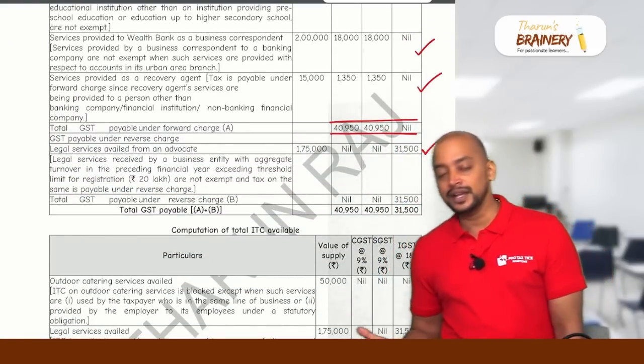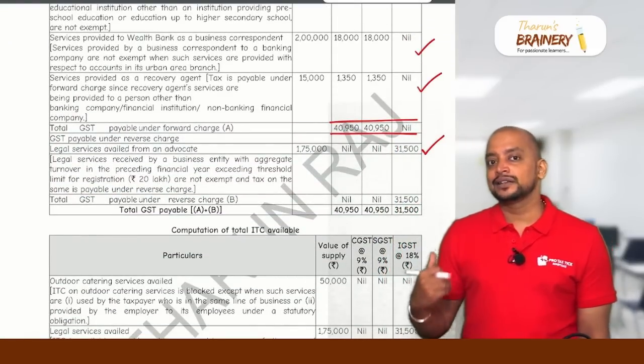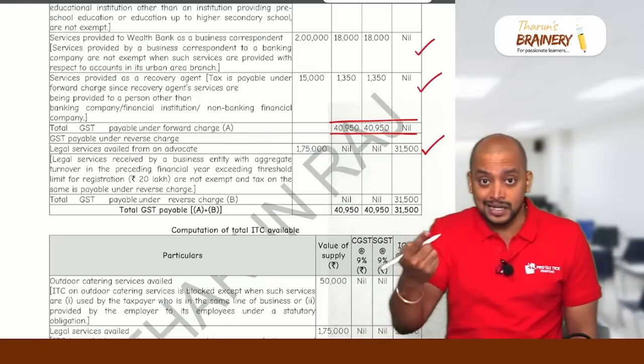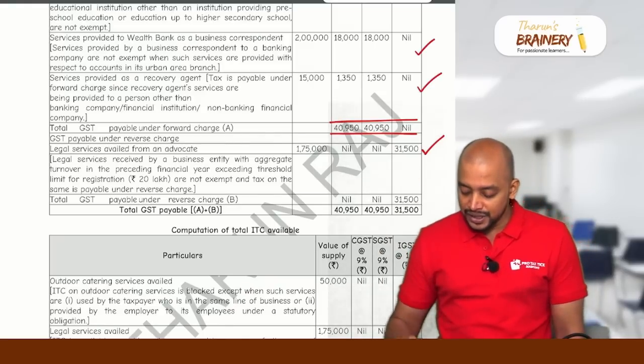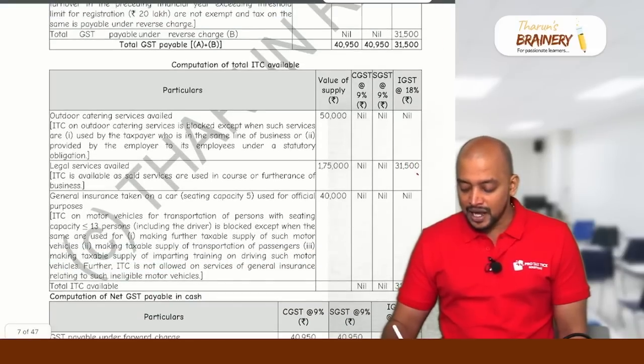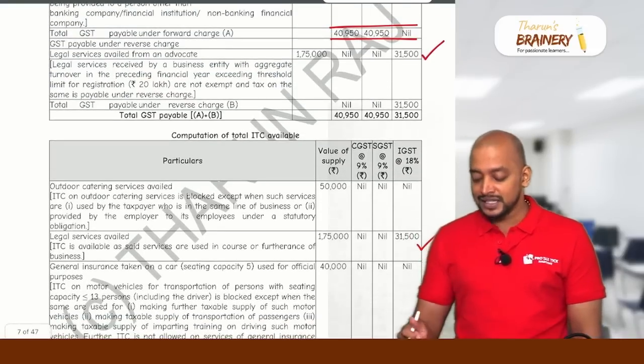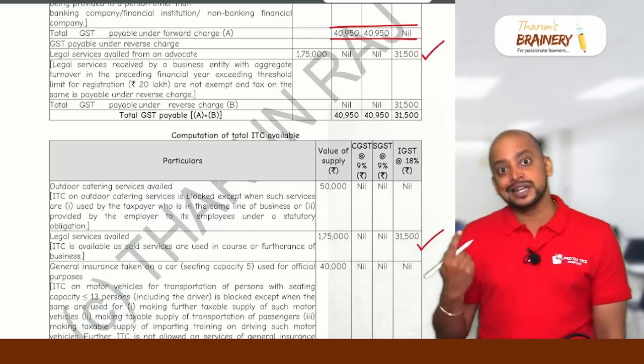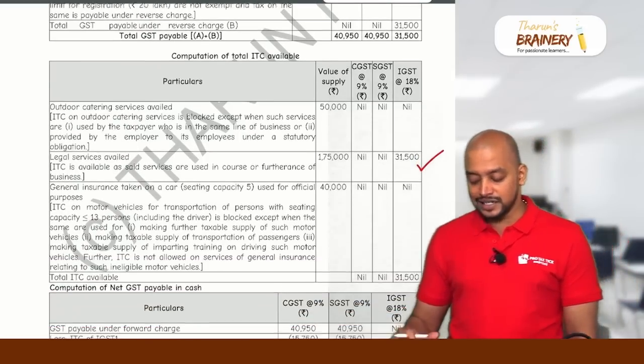Okay. Next, we need to take statement 3, input tax credit. Remember, whatever GST we paid under RCM, we can take it as ITC. So this 31,500 will come under ITC. You understood? This 31,500 has 2 adjustments. First, we need to take it under RCM liability. Then we need to put it under ITC also.